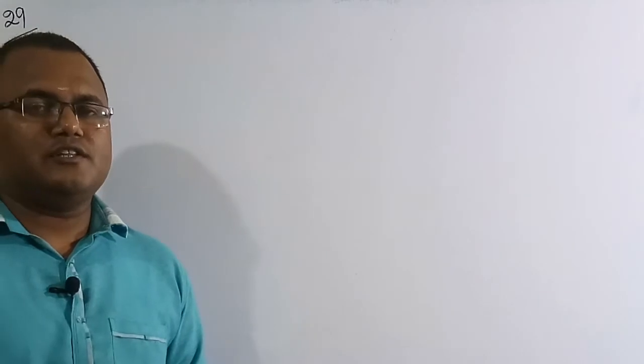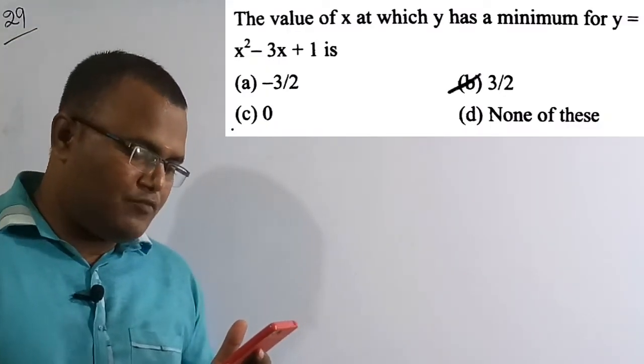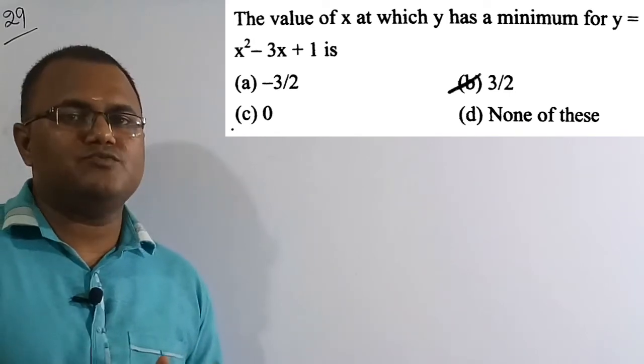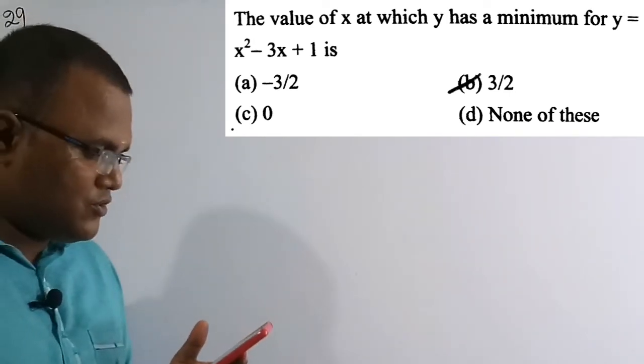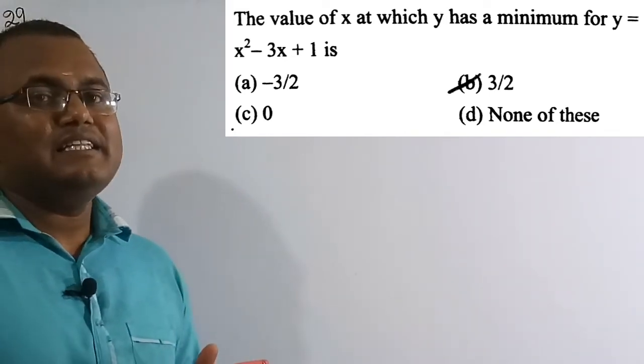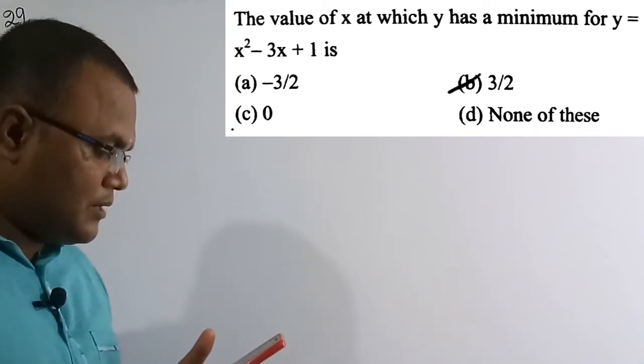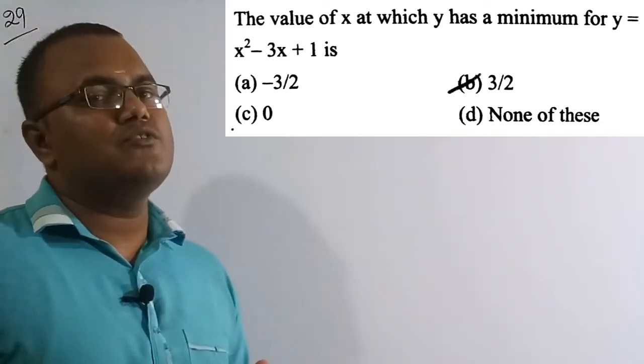Now we are going to solve the 29th question. See the question here: the value of x at which y has a minimum, for y equal to x square minus 3x plus 1. For this function we have to find at what value of x this graph is going to have a minimum value. Out of these four options, option B, 3 by 2, is the correct solution of this question.